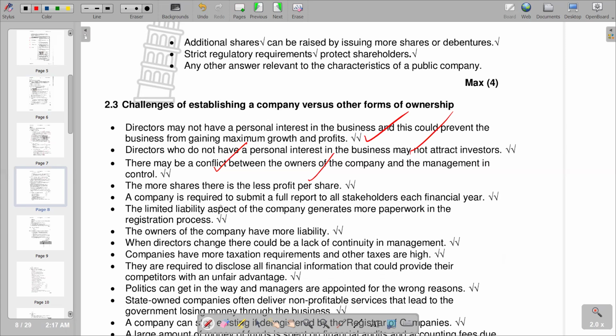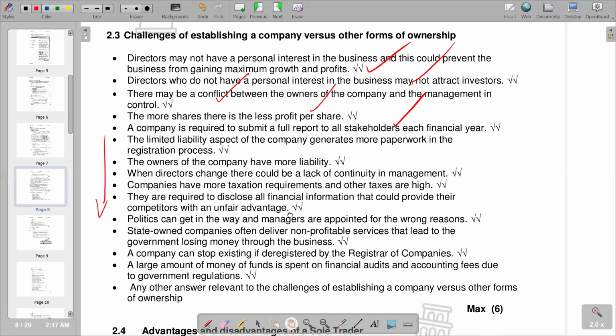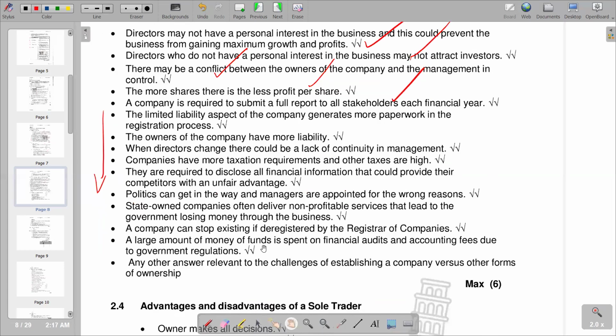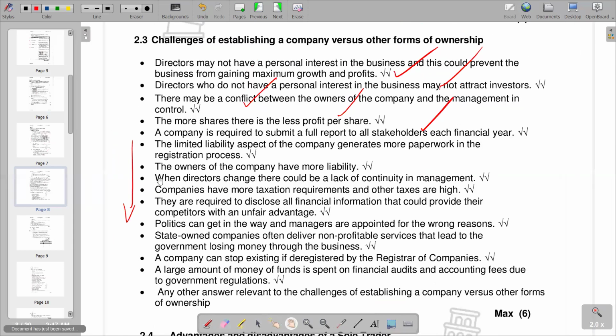A company is required to submit a full report to all stakeholders each financial year. The ease of coming up with the reports that are supposed to be presented to stakeholders can also be a challenging procedure. So these are some of the challenges that we have, and we've got a list of other challenges that we can also include according to 2.3. This is what we have, but you can see that our question is for 6 marks. Obviously, it requires at least 3 points. So this is what we have for this part.